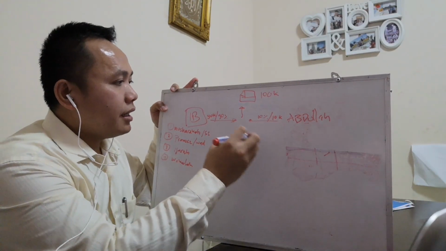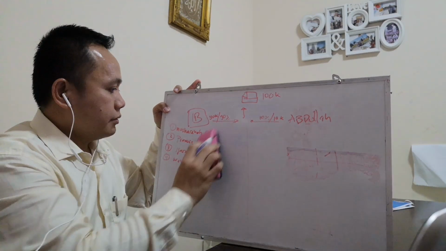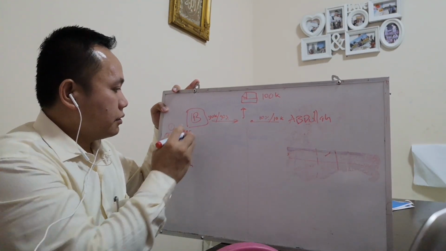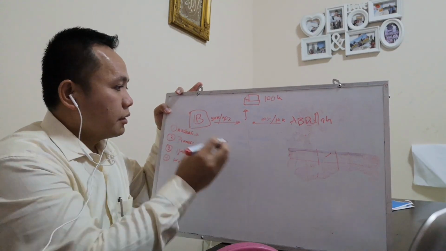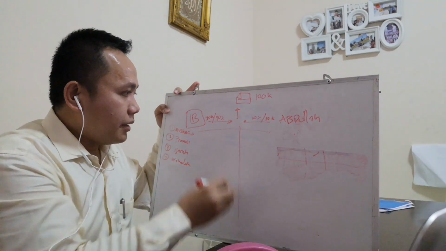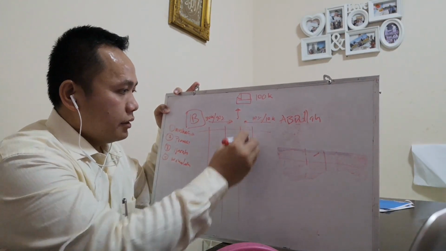So let's say here, for example, let's say here we divide the shares of the bank into three.